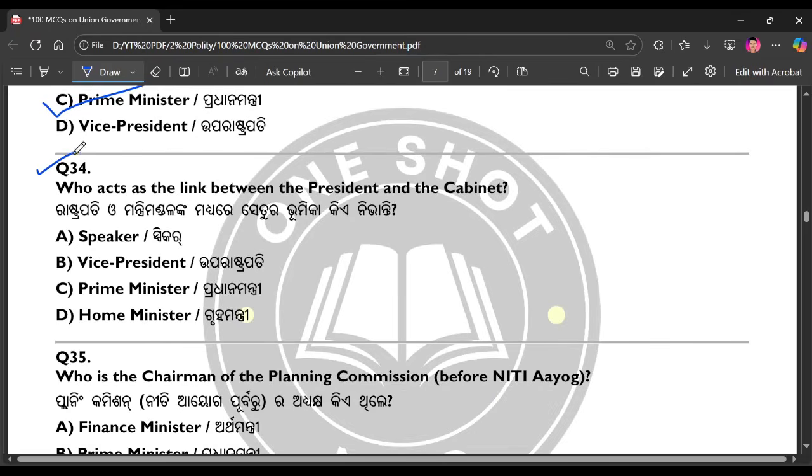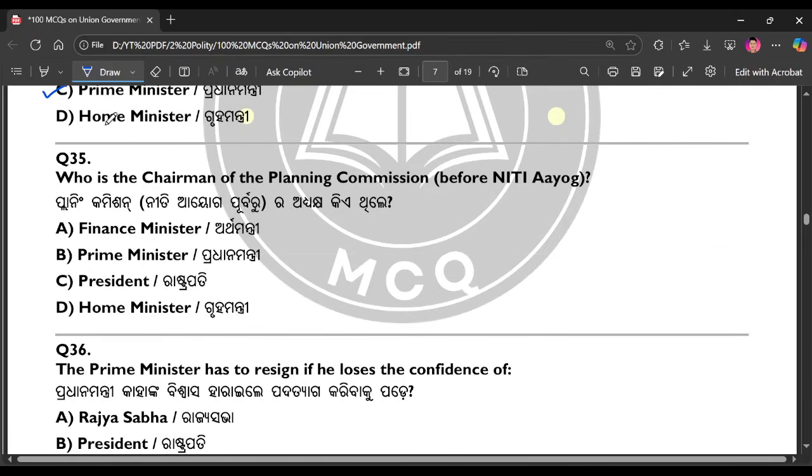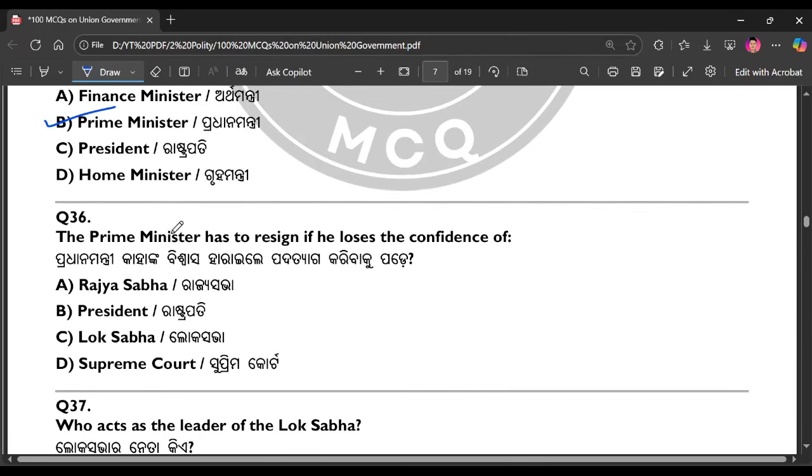Question number 34. Who acts as the link between the President and the cabinet? The right answer is option number C. Question number 35. Who is the chairman of the Planning Commission? The right answer is option number B. Question number 36. The Prime Minister has to resign if he loses the confidence of.